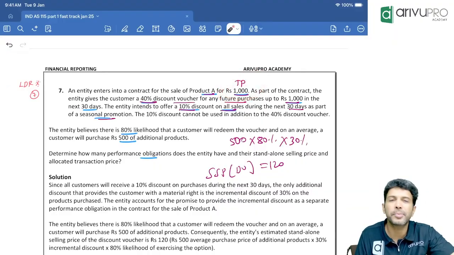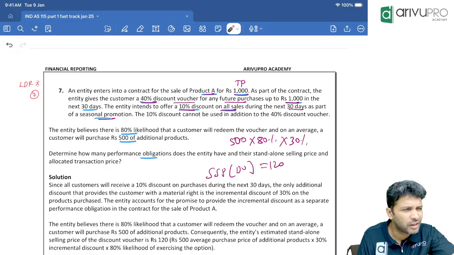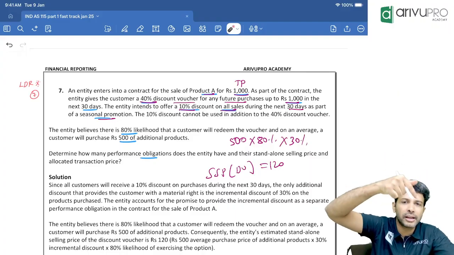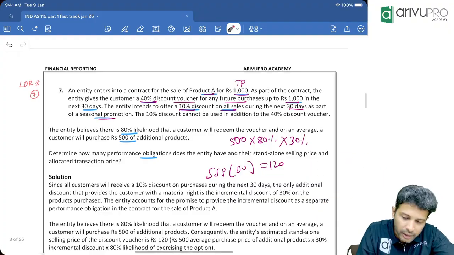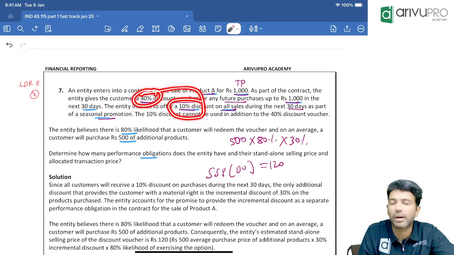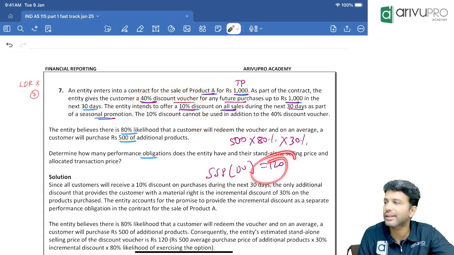How do you get the SSP of the discount voucher? Very simple. The customer will use the voucher in the future. Take the future purchase value, multiply by the probability of that purchase percentage, multiplied by the material right discount percentage. Here the discount percentage is 40. In that 40, the general discount is how much? 10. So the material right discount percentage is only 30. That way you will get the SSP.